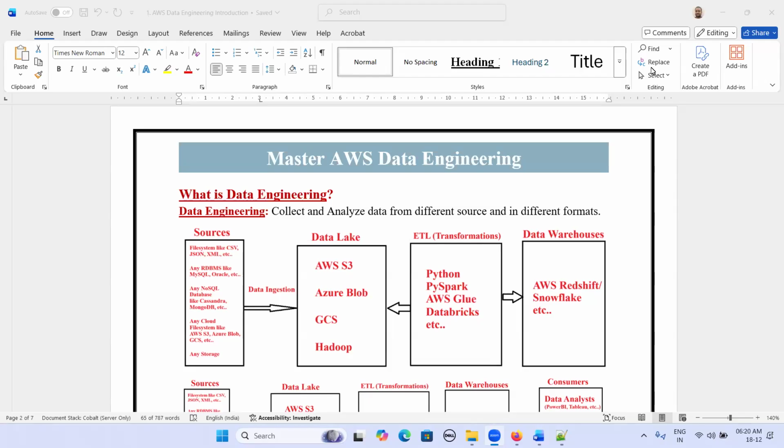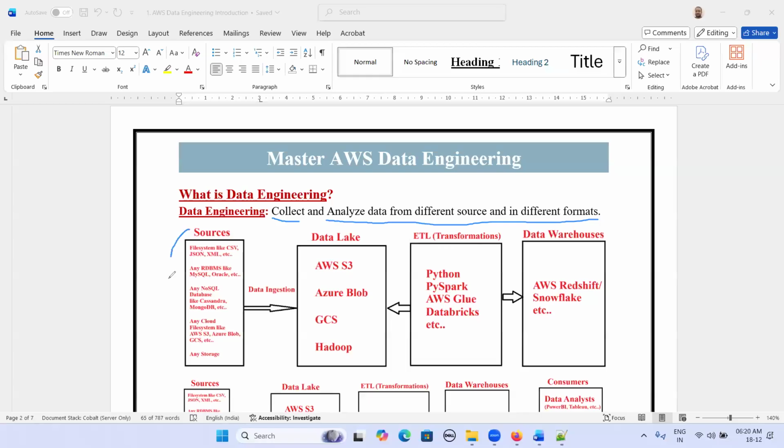It may be AWS, it may be Azure, it may be GCP, it may be Apache data engineering. What is data engineering? So first, a data engineer is responsible to collect data from different sources, and performs analysis on the data from different sources in different formats, and stores the results into either a data lake or data warehouses.